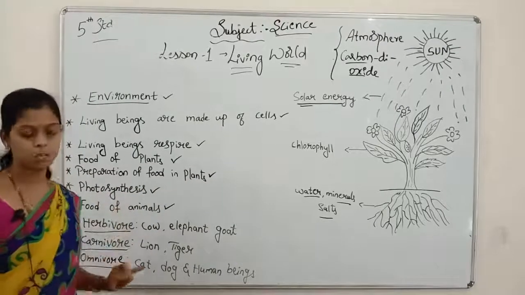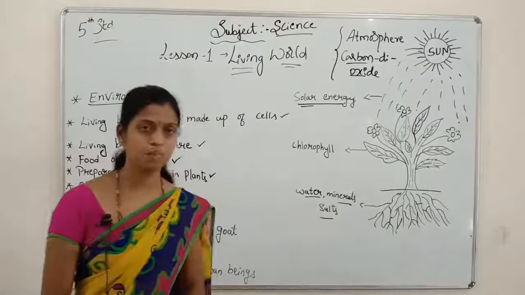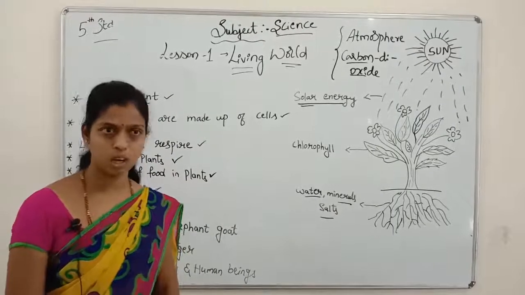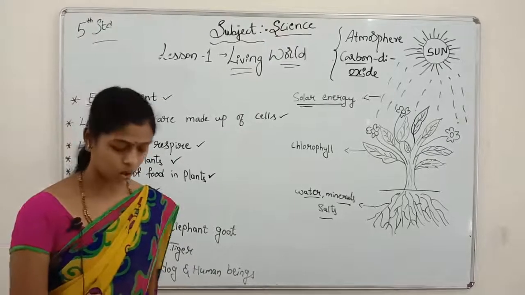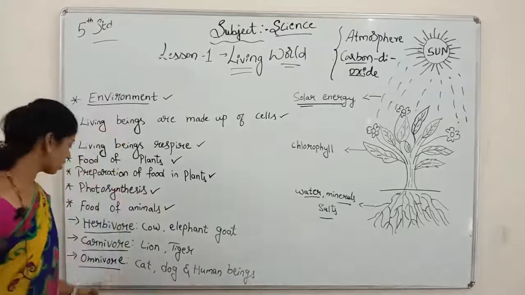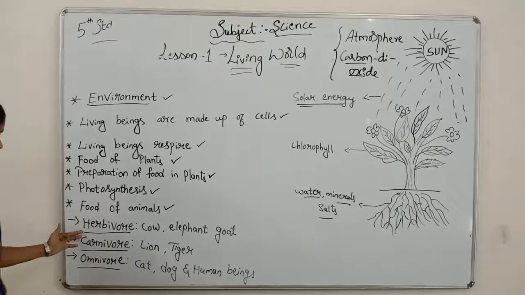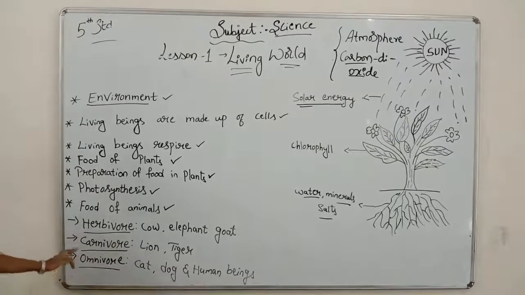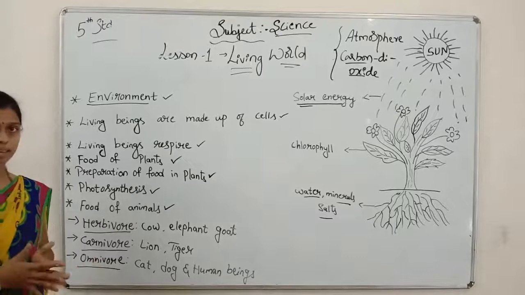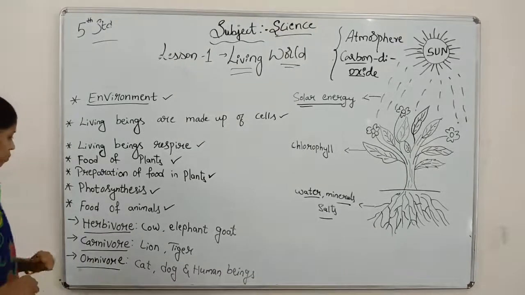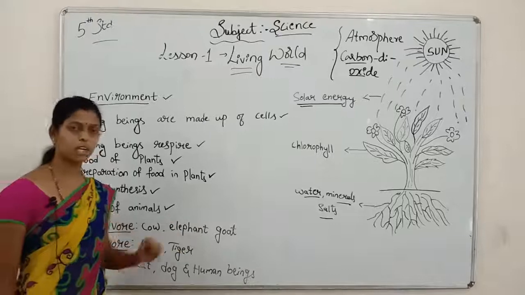Food of animals. The animals depend on others only. They will not prepare their own. In that also we have 3 parts. Yes, herbivorous, carnivorous and omnivorous. Herbivorous means they eat only plants and plant products. Example, cow, elephant and goat.